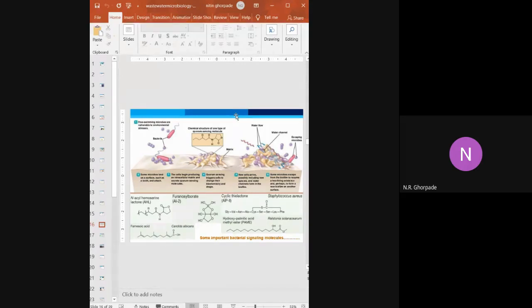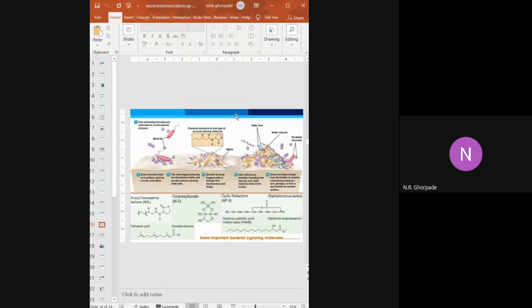Here are furanoflavorate, cyclic thiolactone, N-acyl homoserine. These are some types of the polysaccharide, and they are used for connections with respect to the surface. It is a kind of connecting point for the bacteria, and it is not for the individual bacteria, it is for the colony. It is the work of the colony, not the work of the individual bacteria.